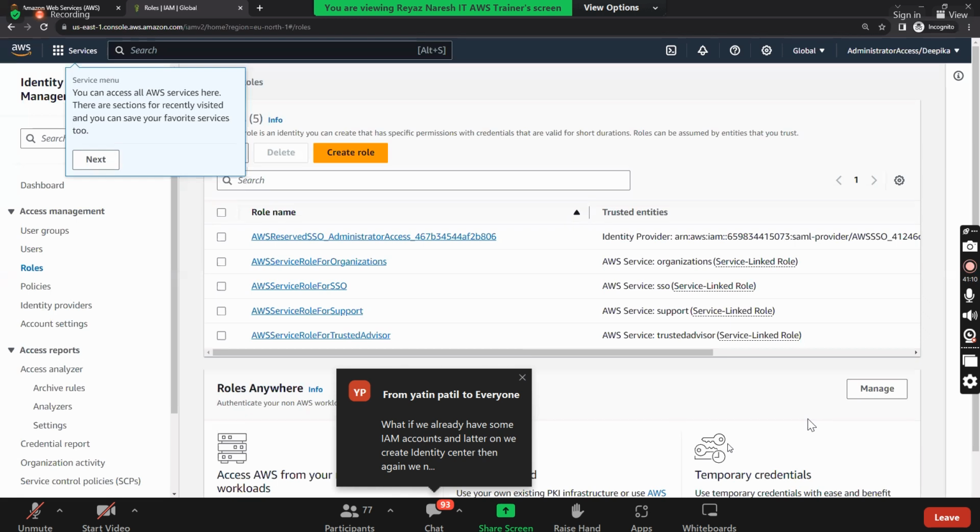There is a question. Sir, but why do we open incognito to log in to Deepika's account? Okay.